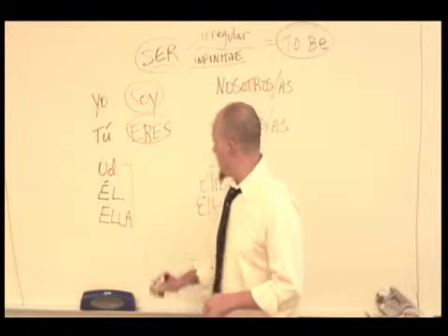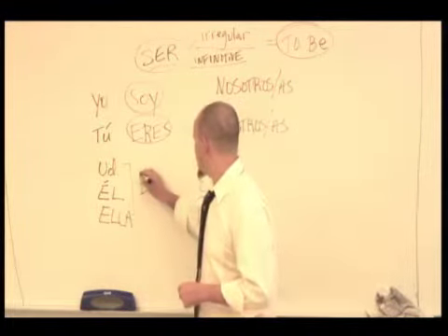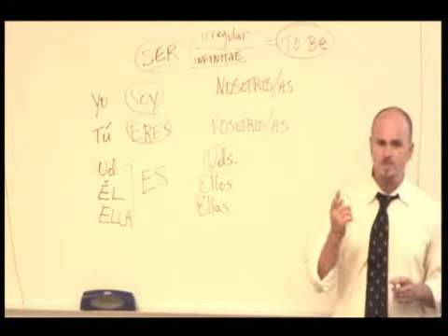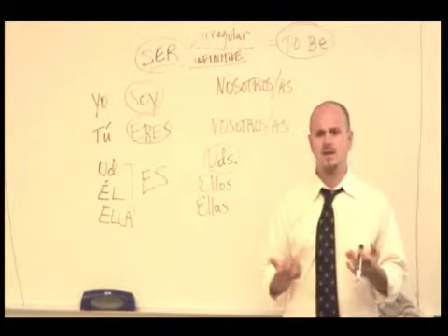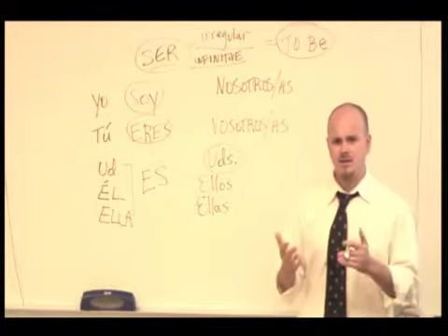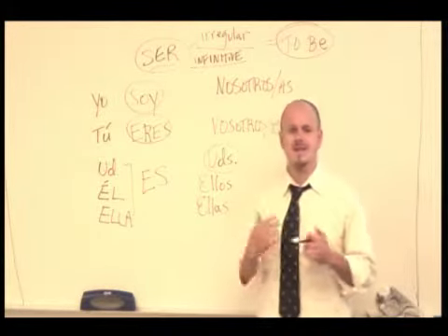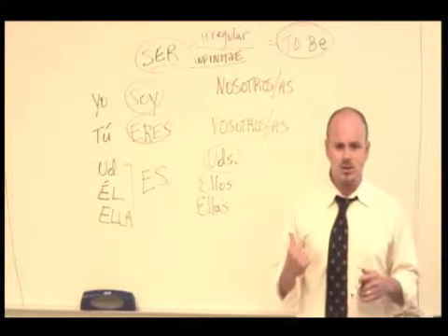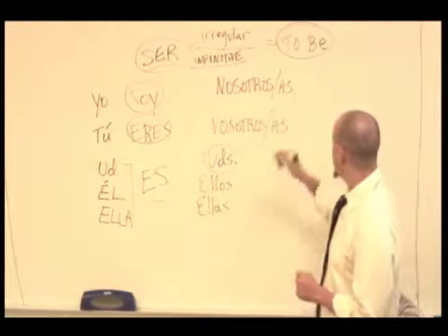Now all 3 of these subjects, usted, él, and ella, share one verb form, which is es. That means that if I'm speaking to one person formally, and I want to say, for instance, you are tall, I say, usted es alto. Usted es alto. You are tall. I use that same verb form if I want to say he is tall. So if I want to say he is tall, I say, él es alto. Okay? So it's that same verb form for all 3.